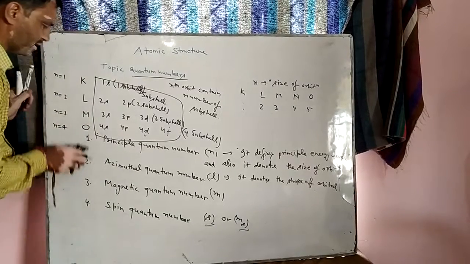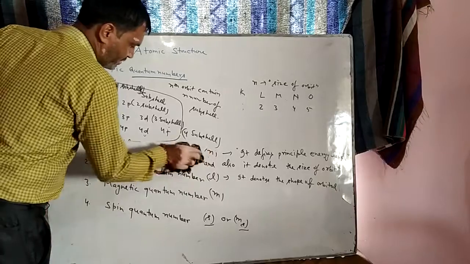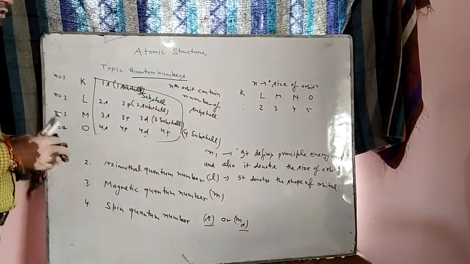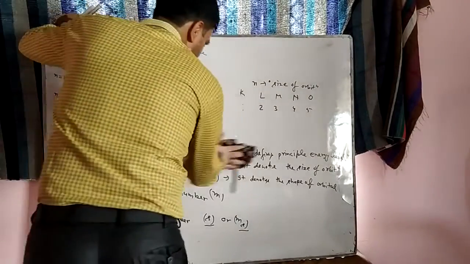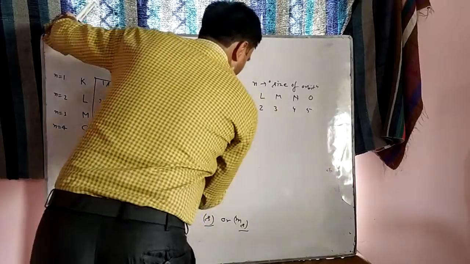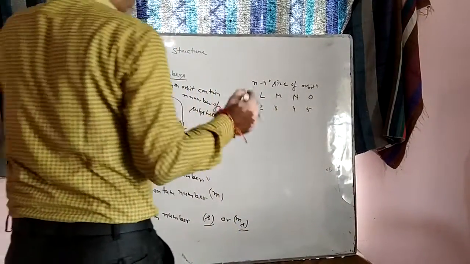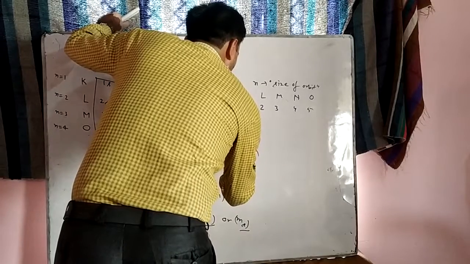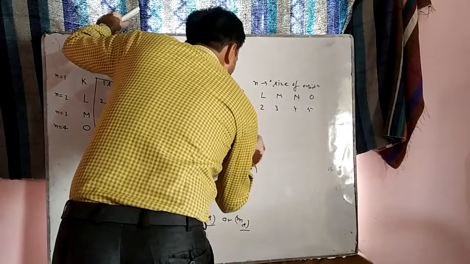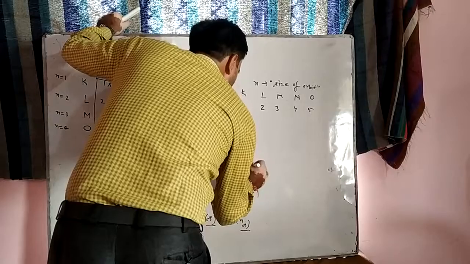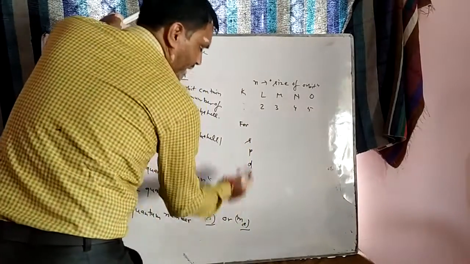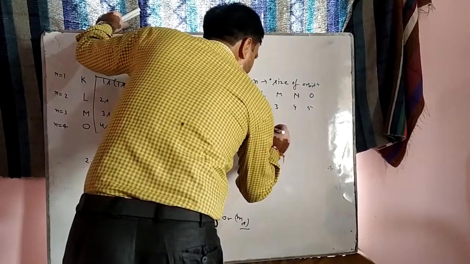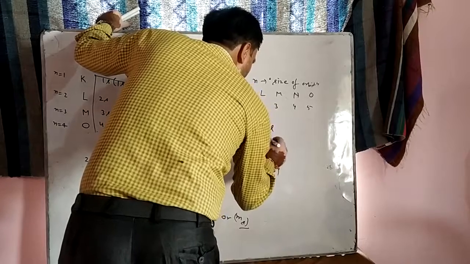Now suppose I want to find the value of the azimuthal quantum number. For the azimuthal quantum number, students, the value is actually fixed for s, p, d, f. For s, the value of l equals 0.